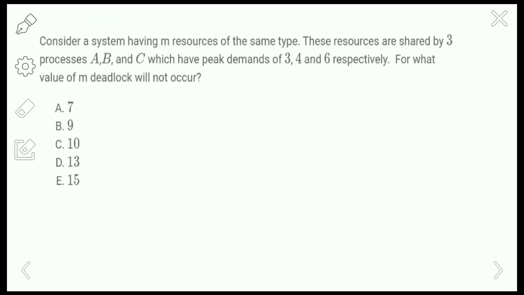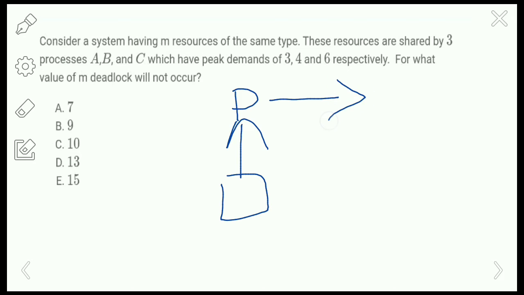Consider a system having m resources of the same type, and these resources are shared by 3 processes, that is A, B and C, which have peak demands of 3, 4 and 6 respectively. For what value of m will deadlock not occur here? So we know that in the deadlock procedure, if a process is holding one resource and waiting for another resource, then a deadlock may occur here, right?